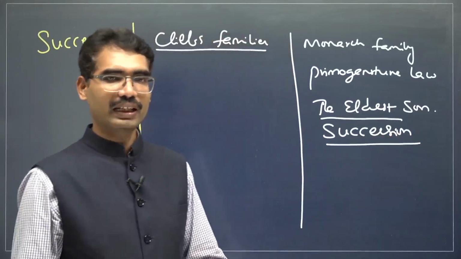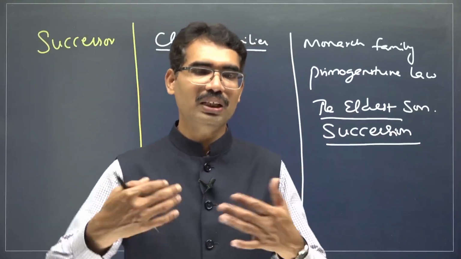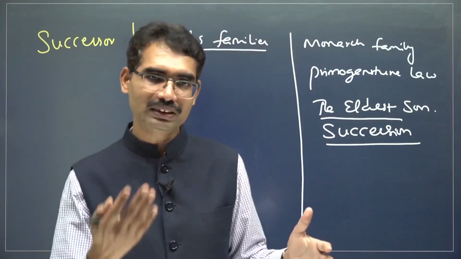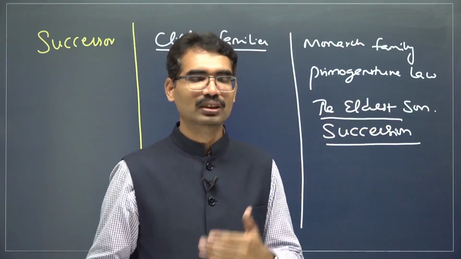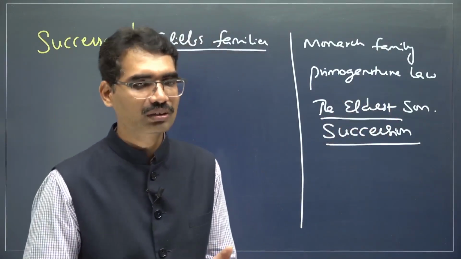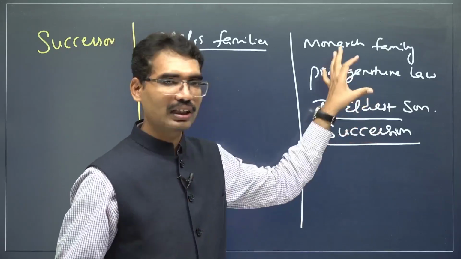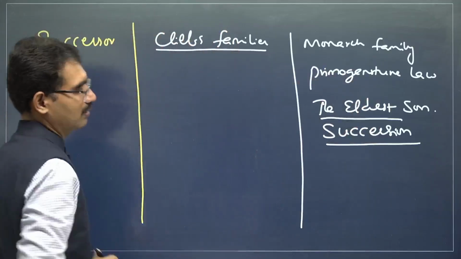The eldest son will inherit. Mahabharata is what? The eldest son Yudhishthir was supposed to become king, but Duryodhan questioned it. That's why the Mahabharata war happened. So the example is there. It's not that there is always a smooth transition of power. Whenever questioning starts, wars used to happen, and whoever wins by the sword will again establish himself as the monarch. Chief families, that is the successor.